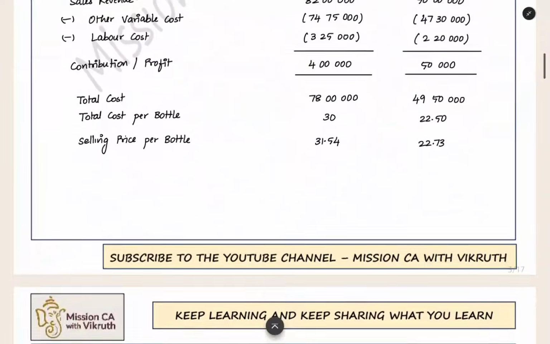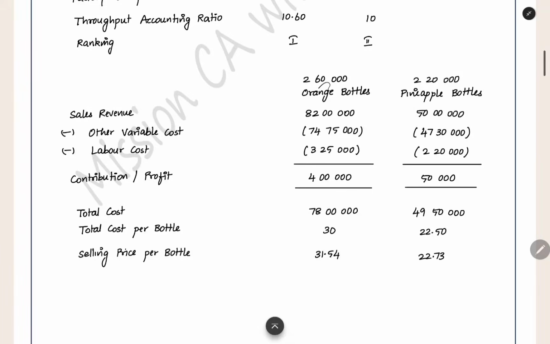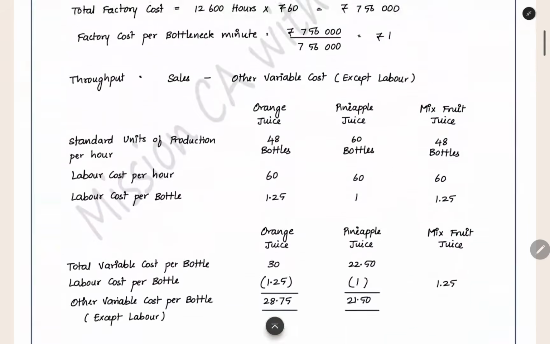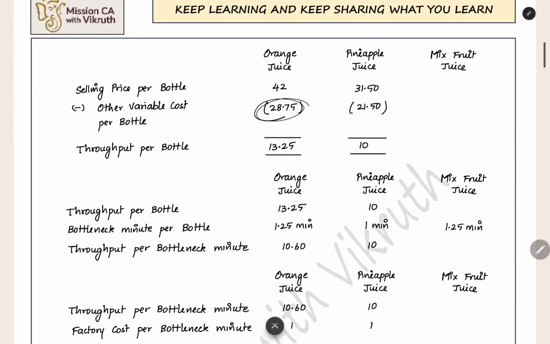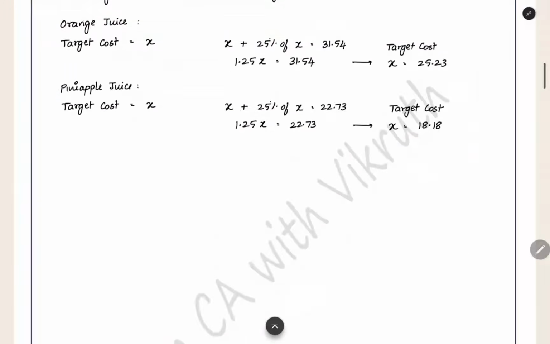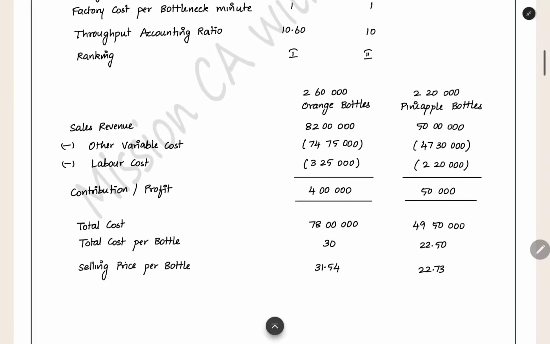When you see this total cost, here you can see 2,60,000 orange bottles, 2,20,000 pineapple bottles. For that, how much sales revenue is fixed? For 2,60,000, 82 lakh. For 2,20,000, 50 lakh. This is the contract by the company. Now what is the other variable cost? Here we have the other variable cost per bottle, 28.75. When you do 28.75 multiplied by 2,60,000, you will get 74,75,000.